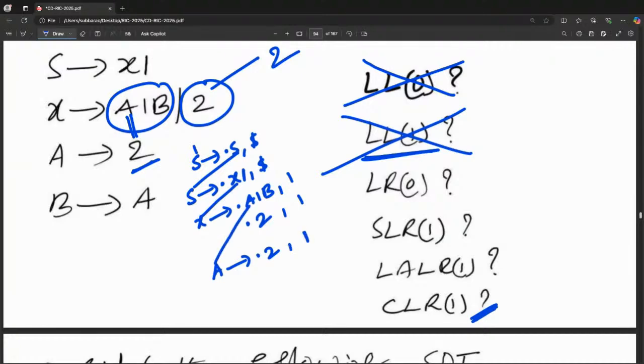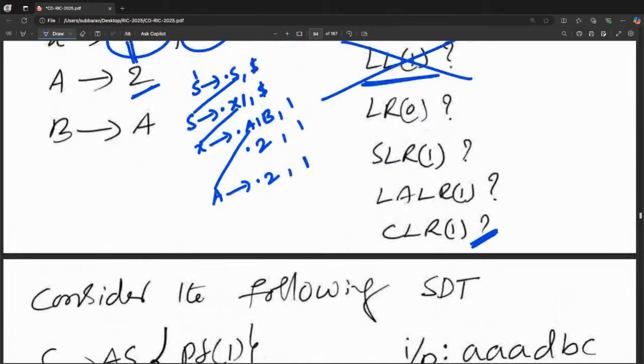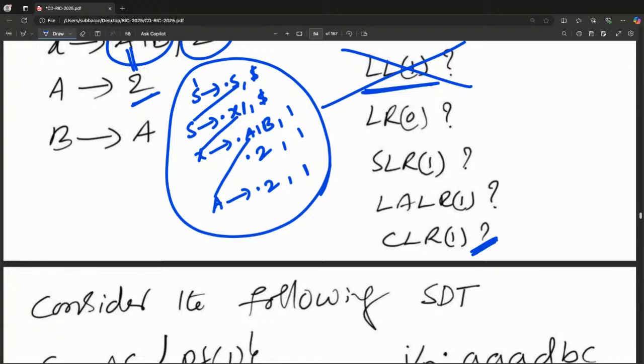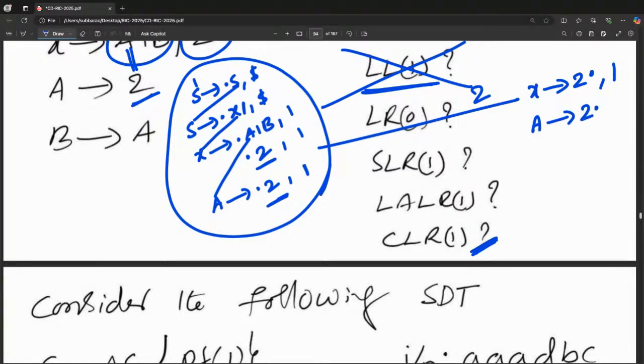Now everyone try to understand. Give that input first which will give a reduction immediately. If I give 2 as input, X goes to 2 dot, comma 1, and A goes to 2 dot, comma 1.